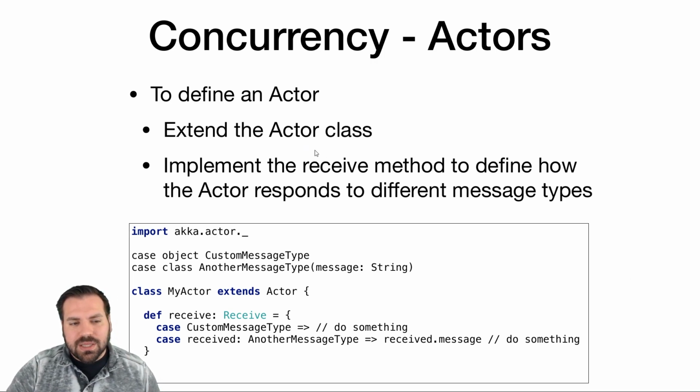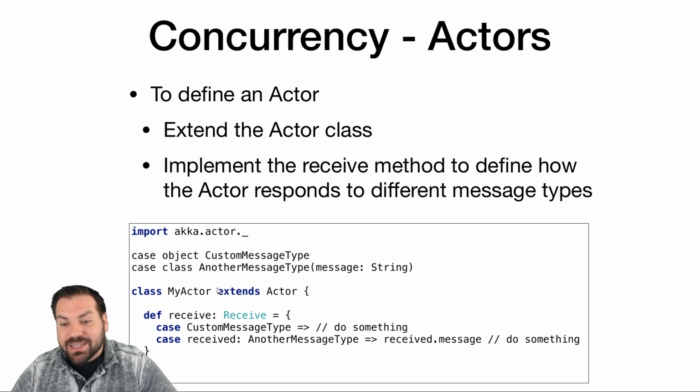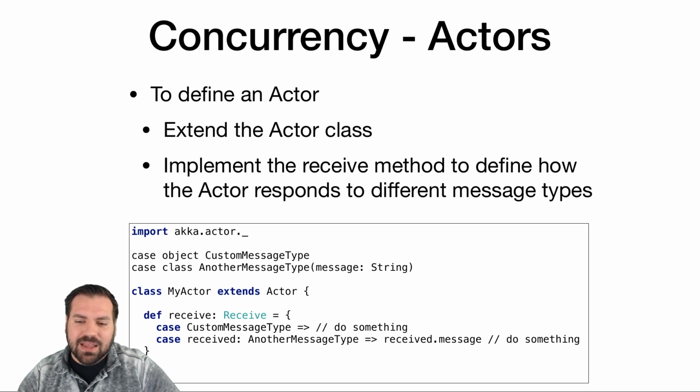So here's the setup. I'll go through a quick setup, explain the structure, and then we'll hop into an example. To define an actor class, we're going to bring back some OOP, and get ready for these examples. We're going to use OOP and FP in the same code. It's going to blow your minds.